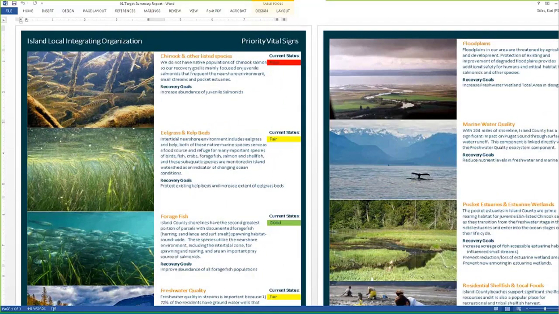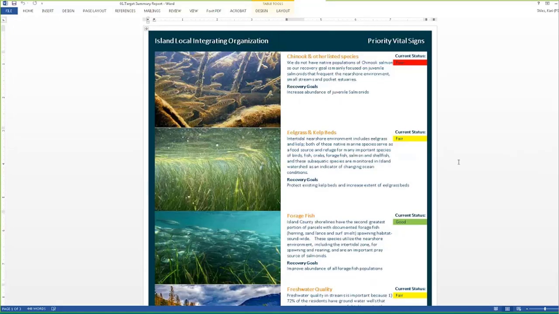So for example, this is just a 2-page summary of the targets or the vital signs that are important in that local area. So we develop a template in Word, which I'll show you in just a second, and we told it to pull the pictures out of Miradi Share that we loaded, give the name of the target, the description of the target, show us which goals are associated with that target, and then tell us the status.